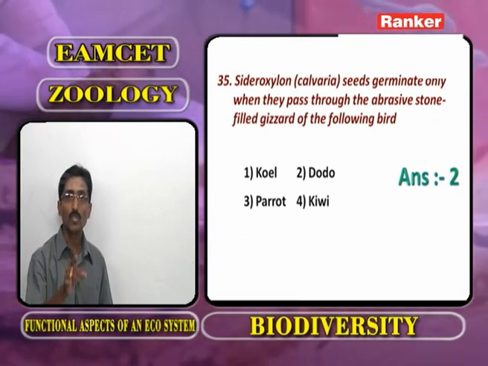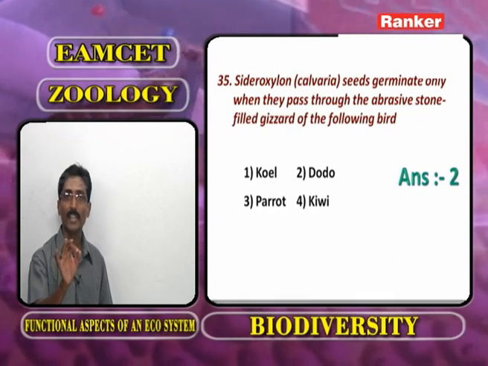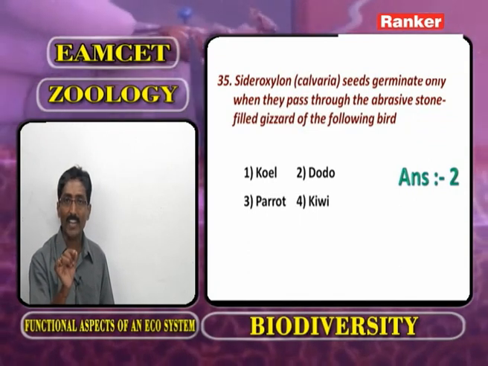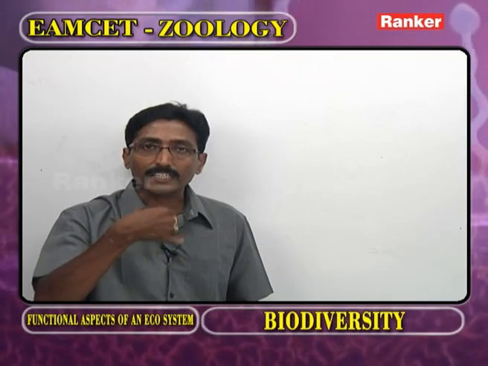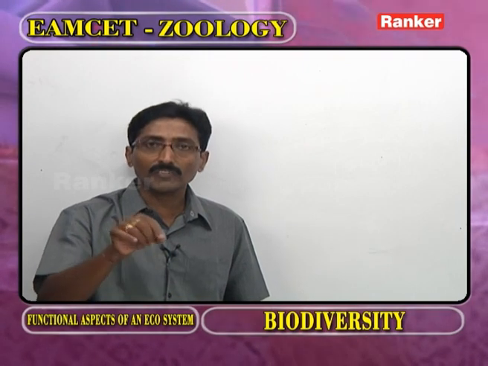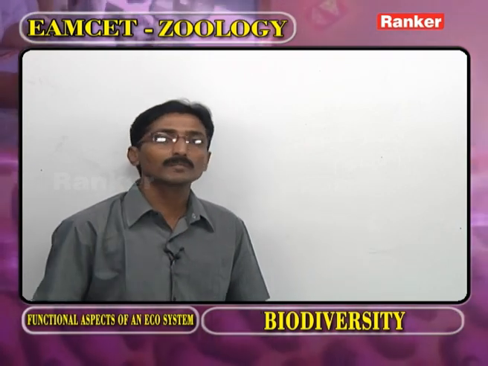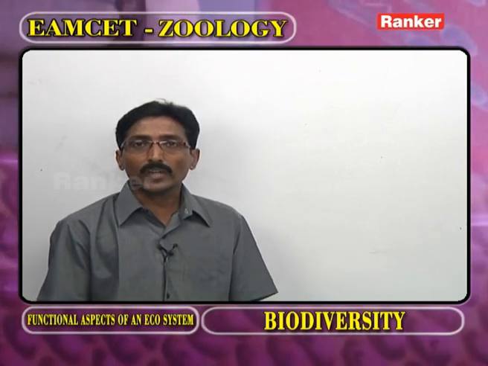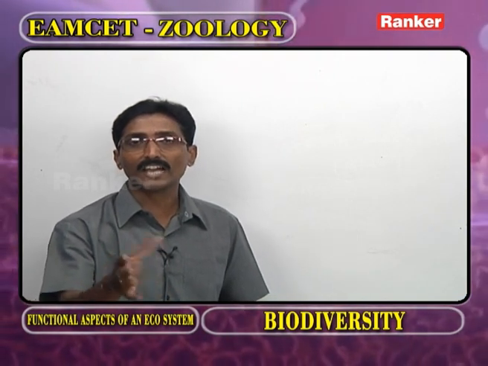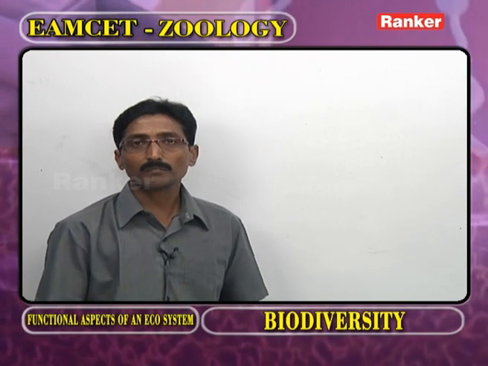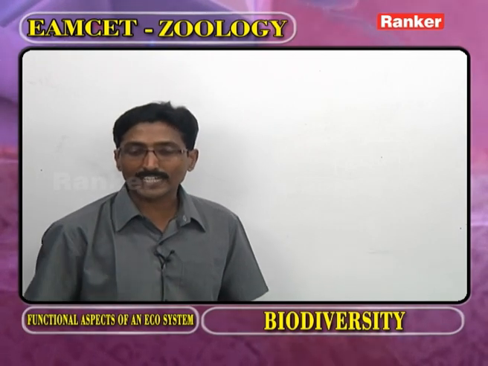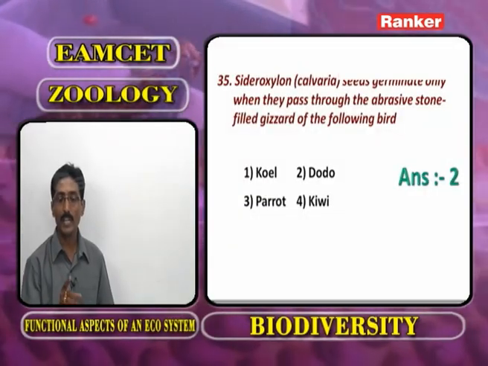Because of the absence of dodo, clavaria plant cultivation was stopped. As we observe, the clavaria seeds are eaten by dodo. The dodo releases the seeds of clavaria along with the fecal matter. Then only the seeds are germinated. Nowadays, we lost the dodo. Because of its absence, the cultivation of clavaria is abruptly stopped, because without dodo the seeds of clavaria will not germinate. Now here the correct answer is dodo. It is a flightless bird confined to Mauritius.